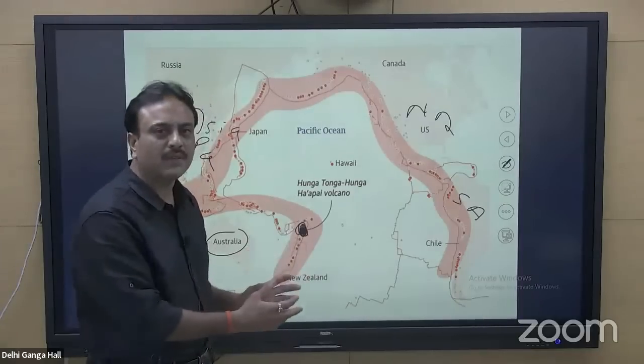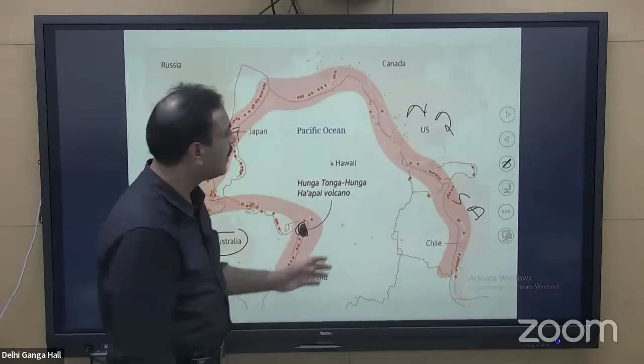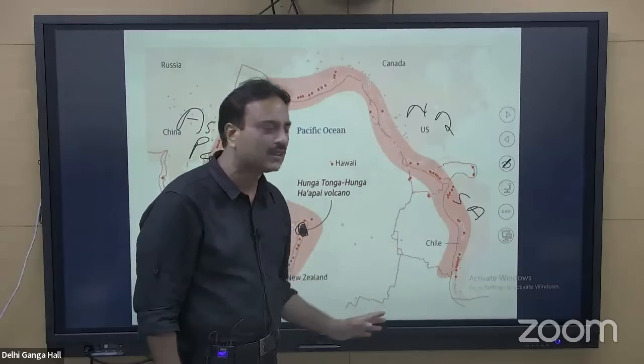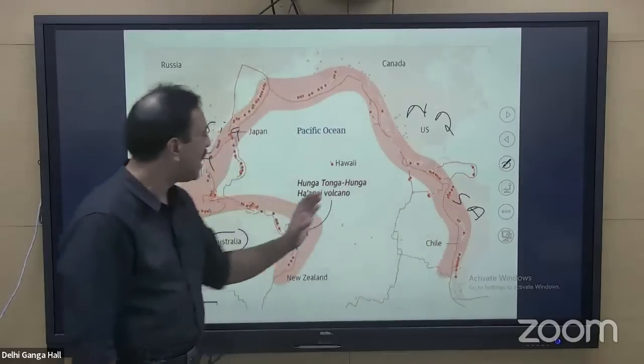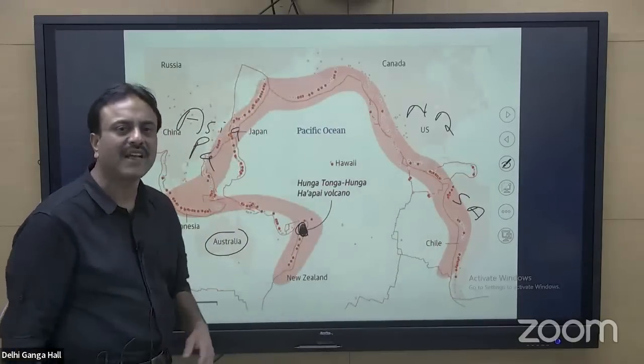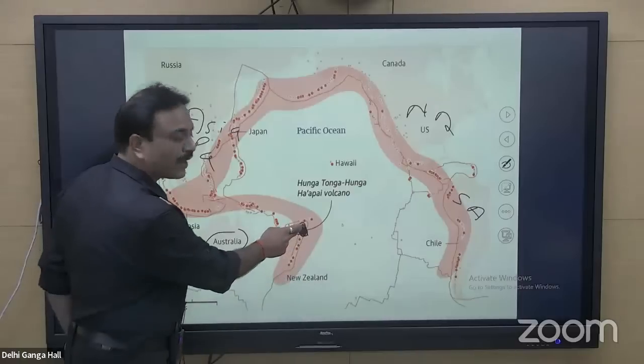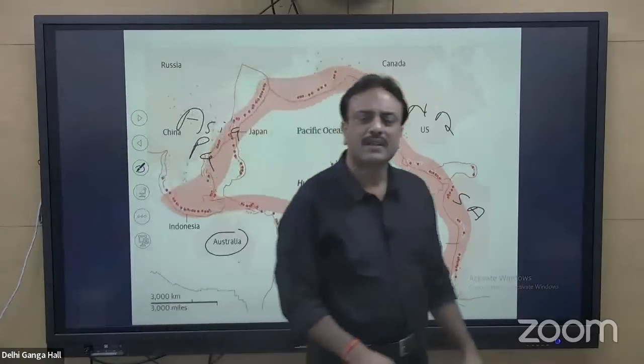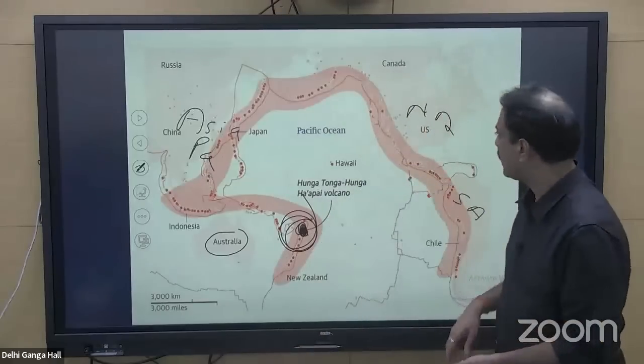So the entire Pacific has its own east and west. The area of the Pacific along the coast of North America and South America is called Eastern Pacific, and along Asia Pacific it is called Western Pacific. This is the location of Tonga, so this area falls in the region of the Southwestern Pacific.